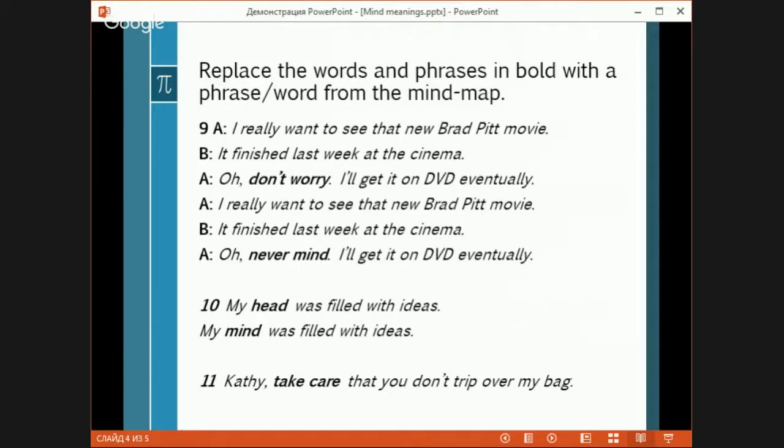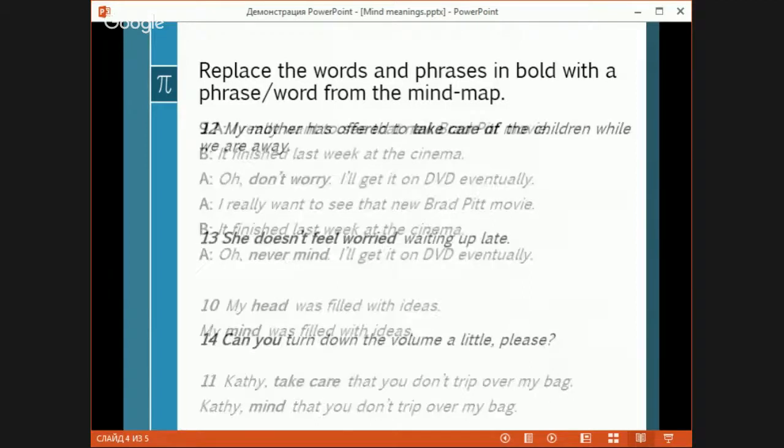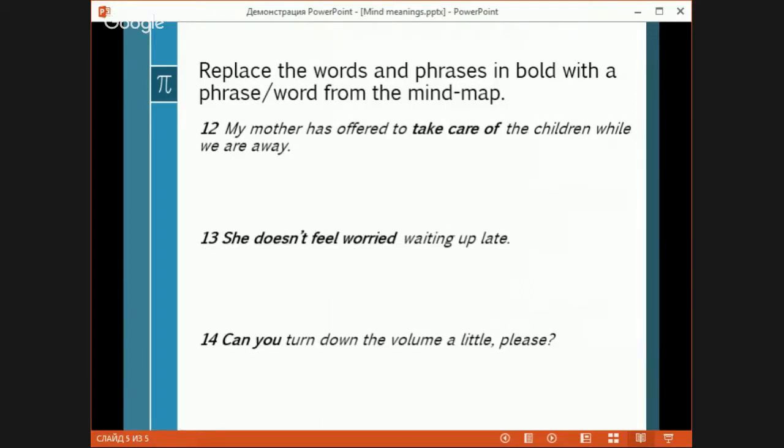Kathy, take care that you don't trip over my bag. Kathy, mind that you don't trip over my bag. It's because it's like not far away from the entrance, on your way. And the last one, again, I will give you just a minute to look at it, and after that we will discuss the answers.